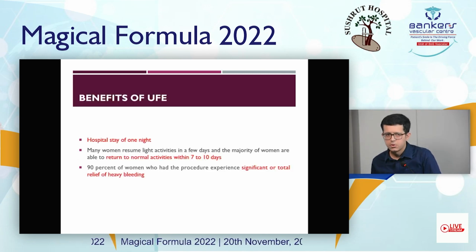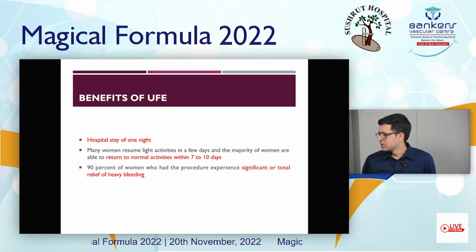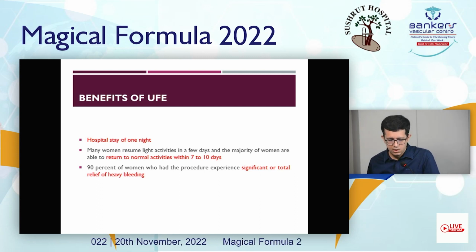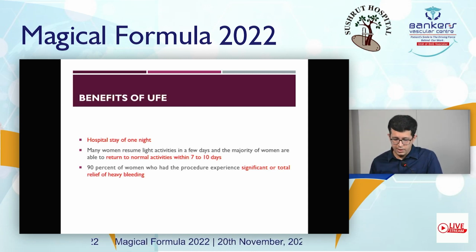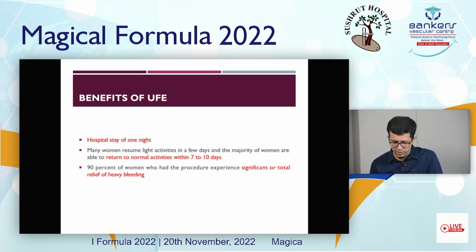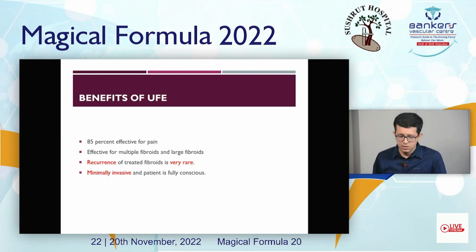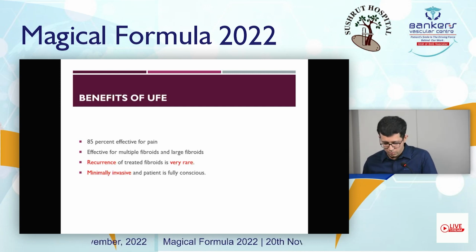So benefits of uterine fibroid embolization: there is no need of a longer hospital stay. Generally, it needs less than 1 day of hospital stay. The patient can be discharged in 24 hours. Many women resume their light activities from the very next day, and they can return to normal activities within 7 to 10 days. 90% of the women who had the procedure experienced significant or total relief of heavy bleeding. 85% of females find it effective for the pain. Recurrence of the treated fibroids is very rare, and it's a minimally invasive technique, and the patient is conscious, with no need of anesthesia.